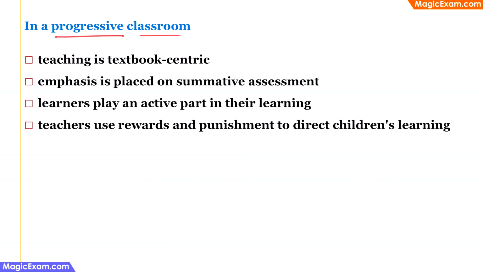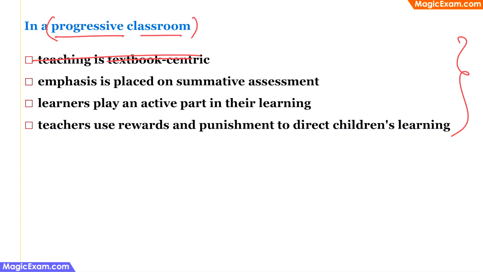In a progressive classroom, learning happens through which of the following? Now, when we look at the question and the answer choices, what we are being asked to identify is which of them is a social constructivist classroom, which is what a progressive classroom is. And in a progressive classroom, the learning is children centric or student centric, right? It will not be textbook centric, it will not be teacher centric, because students or the children get the maximum importance in a progressive classroom. Therefore, it cannot be textbook centric. Therefore, this can be eliminated.